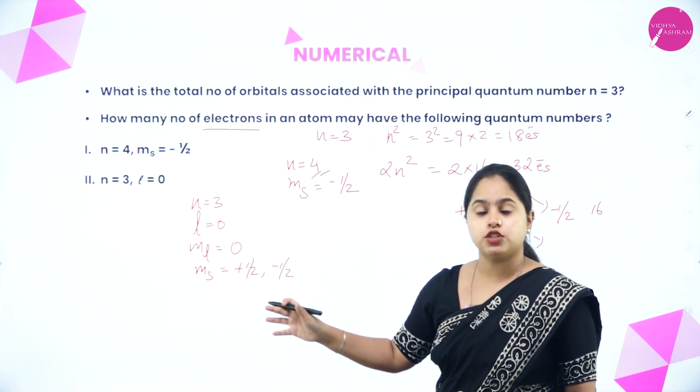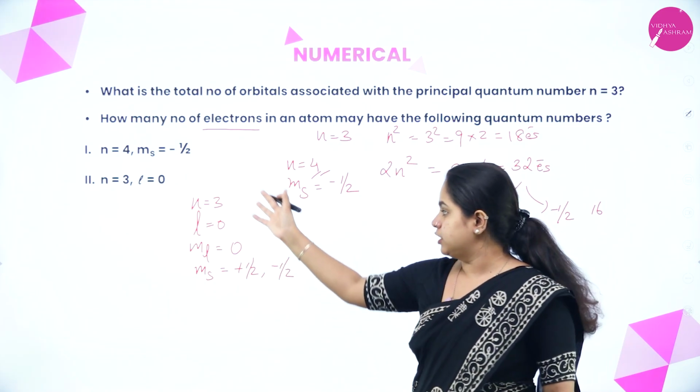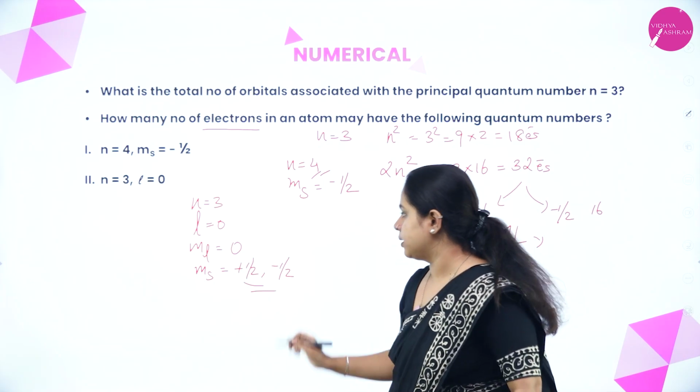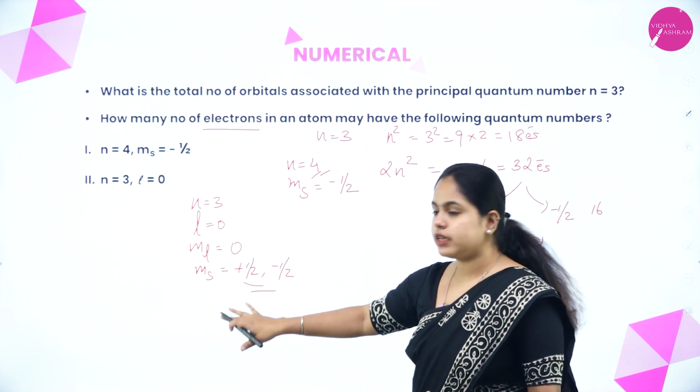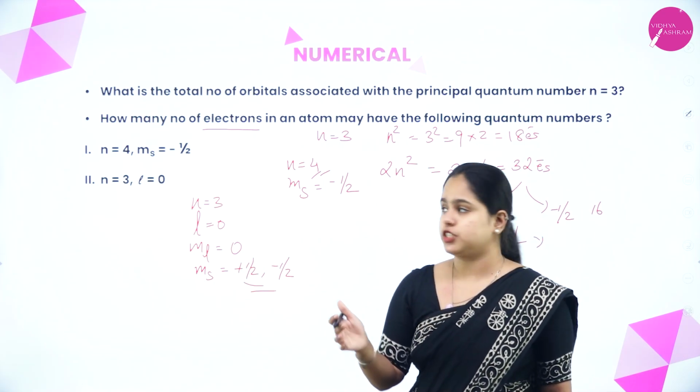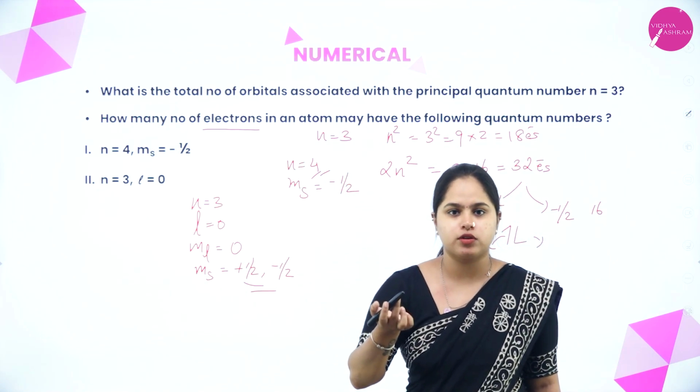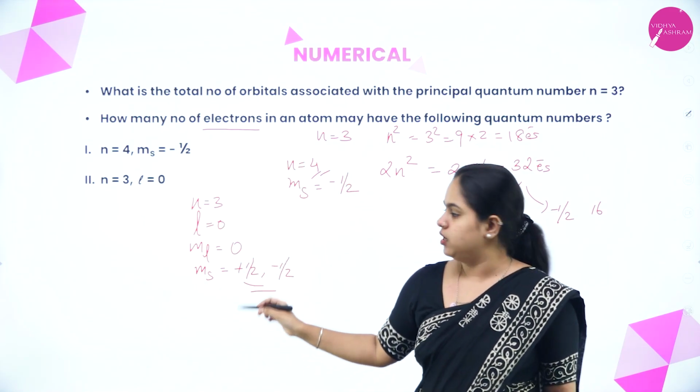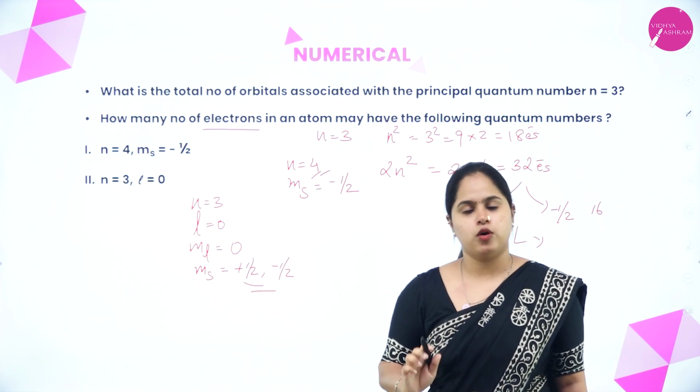So how many electrons can have this set of quantum numbers? It will be 2, right? Yes, clear? Either it can have plus half spin or minus half spin. What do we have to calculate? The number of electrons that can have this set of quantum numbers. So that will be 2. I hope this is clear.